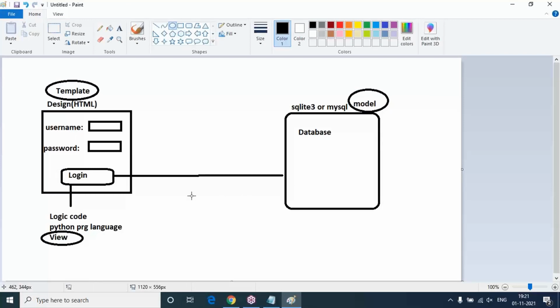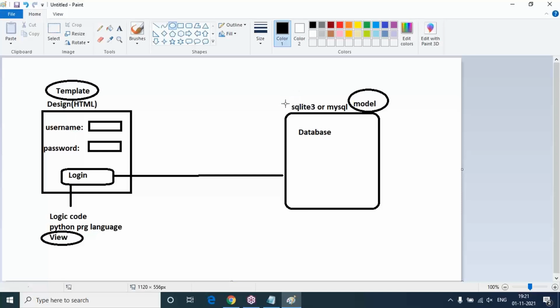So now observe carefully. Sir, with Django, how many types of databases does this framework provide? Any database you can connect, but by default, whenever we install and create a Django application, a built-in database is available. That is SQLite 3.